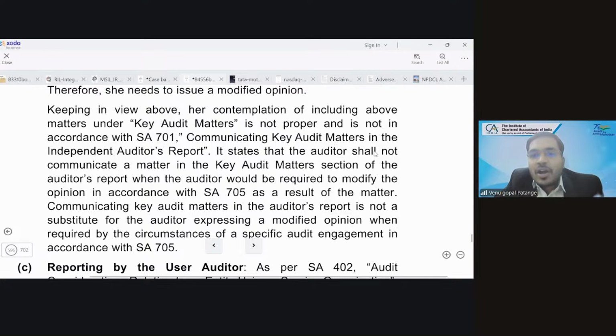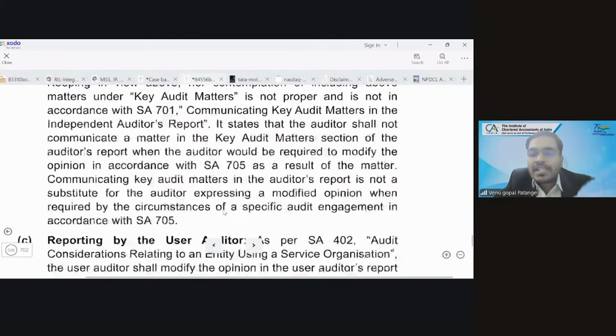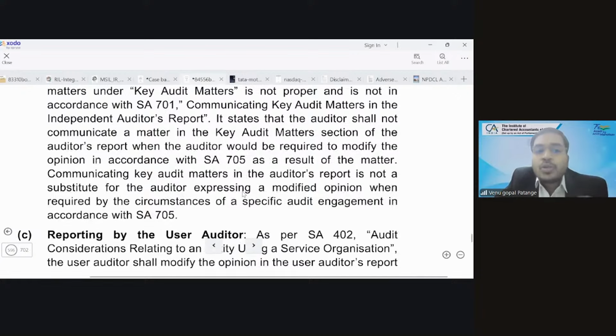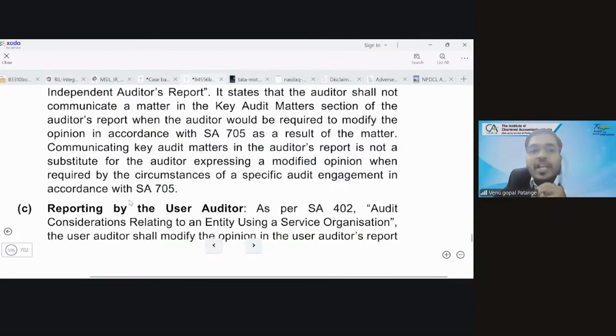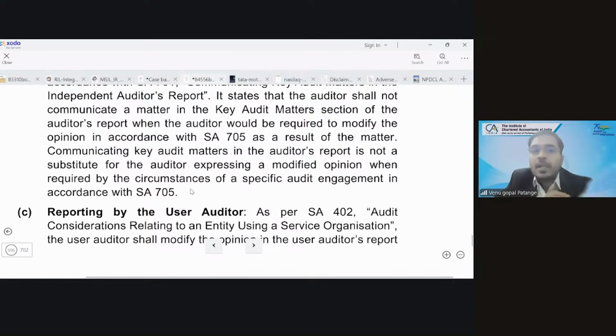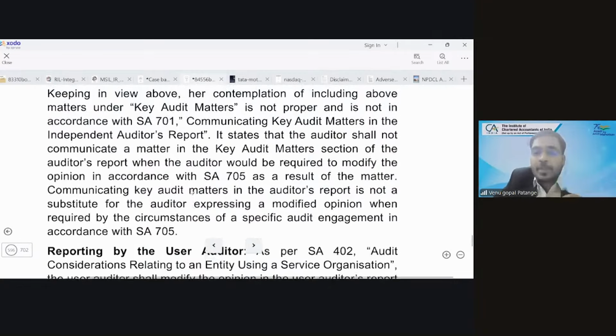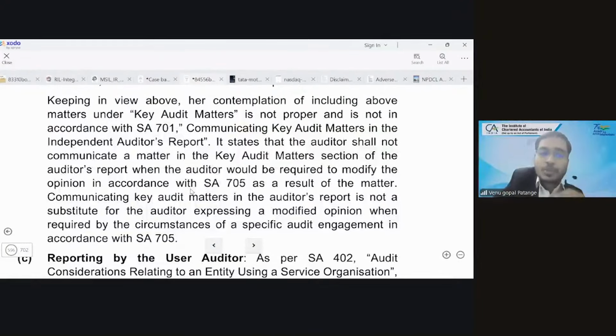It states that the auditor shall not communicate a matter in the key audit matters section of the auditor's report when the auditor would be required to modify the opinion in accordance with SA 705 as a result of the matter. Communicating key audit matters is not a substitute for the auditor expressing a modified opinion when required by circumstances of a specific audit engagement in accordance with SA 705. So, can a key audit matter be a substitute for SA 705? The answer is no.